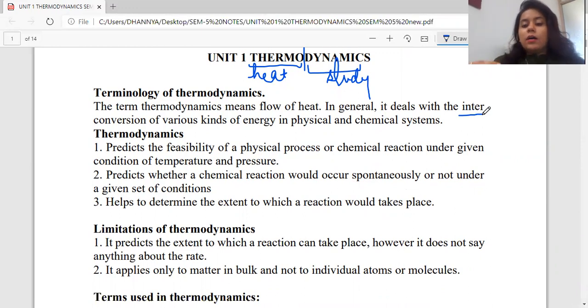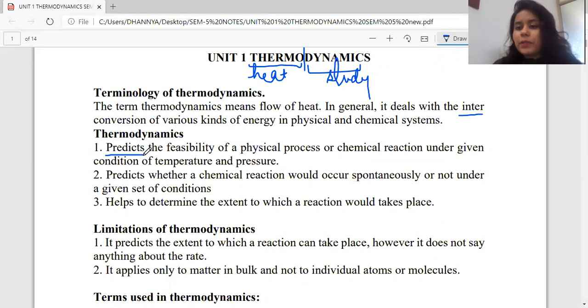That is, a system is going to change in a physical manner, also in a chemical manner when you are combining it. So the interconversion of various kinds of energy in the physical as well as the chemical systems will be taken into consideration. Now, before we enter into the depth of thermodynamics that is there in our course, we must study what are the basic advantages of making this study. So, the very first advantage of a thermodynamic study is that it will help us in predicting the feasibility of the physical and the chemical reactions.